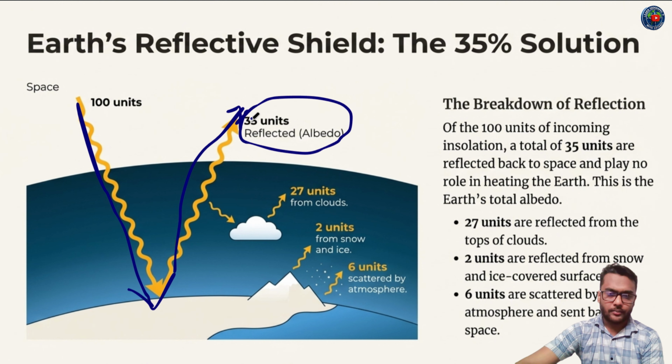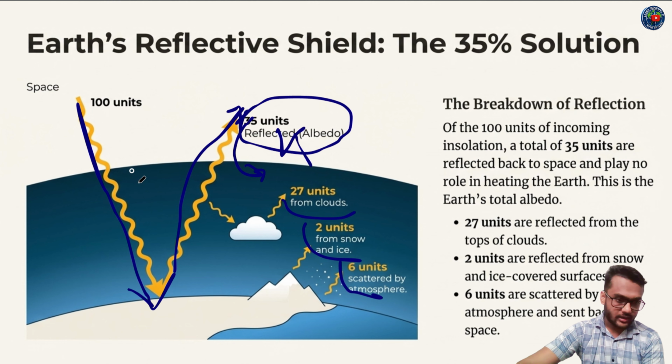Out of these 35 units, 27 units are reflected from clouds, 2 units are reflected from snow and ice, and 6 units are scattered by the atmosphere. So 27 plus 2 plus 6 is equal to 35. Another 65 units reach the Earth's surface.